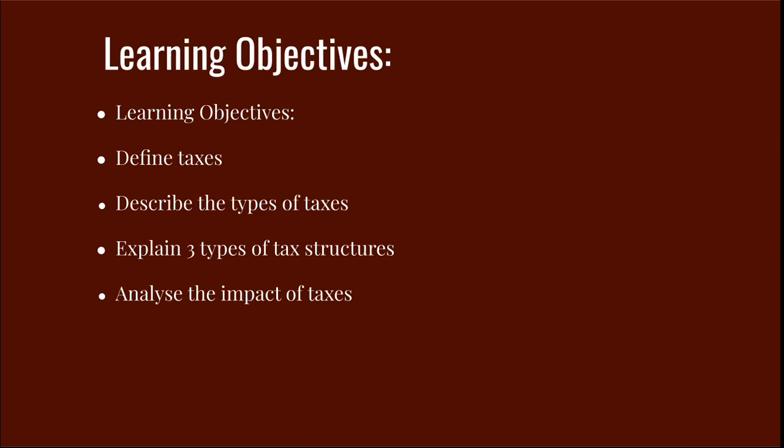Learning objectives: by the end of this lesson you should be able to define tax, describe types of taxes, direct tax and indirect tax. You should be able to define and describe them. Explain 3 different types of tax structures: progressive tax, regressive tax, and proportional tax. And finally you should be able to analyze the impact of taxes.